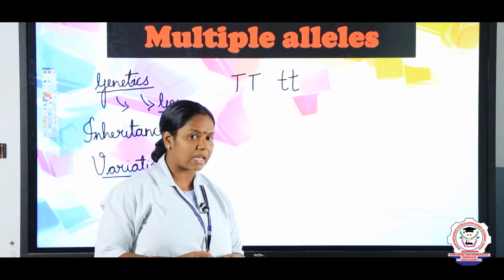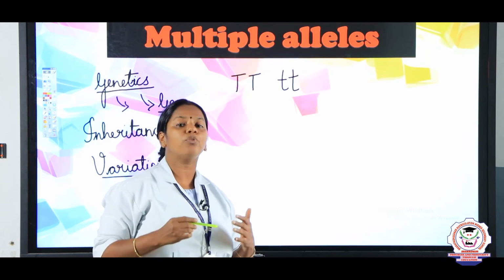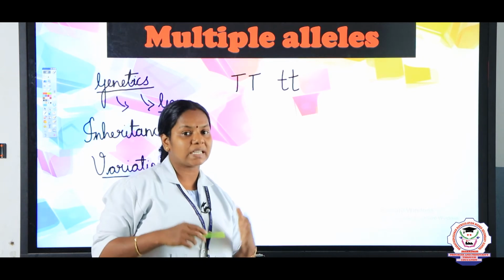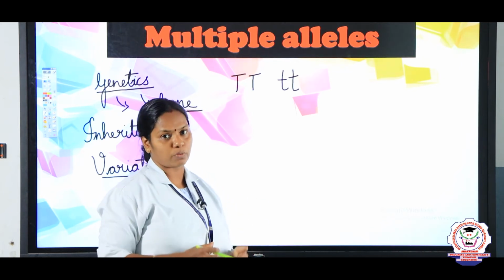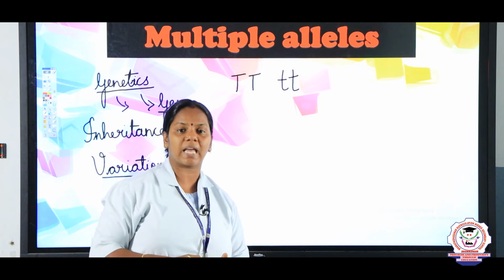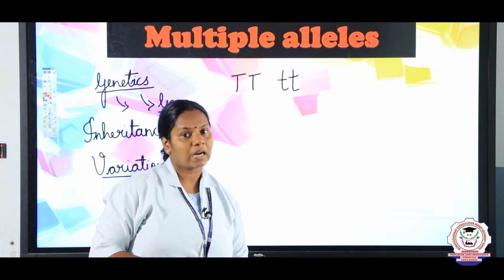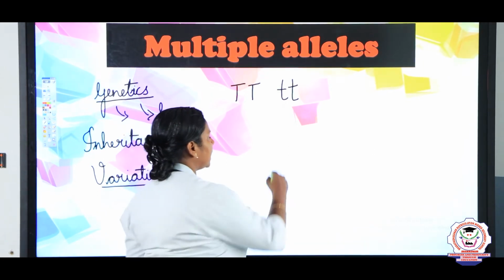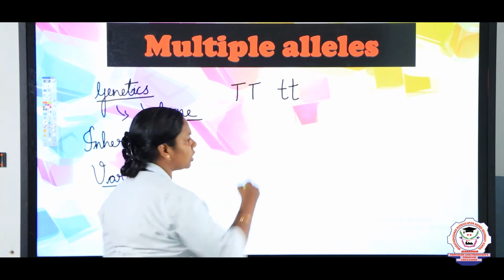What does multiple allelism mean? If two or more alleles of a gene are present in the same locus of a homologous chromosome, we call it multiple allelism. What is a homologous chromosome?